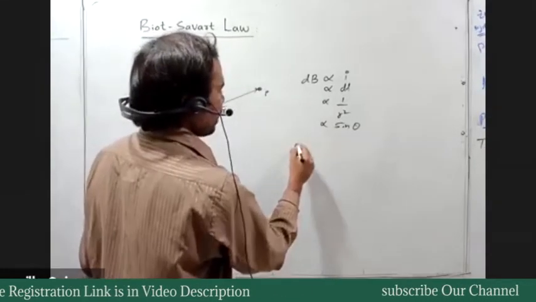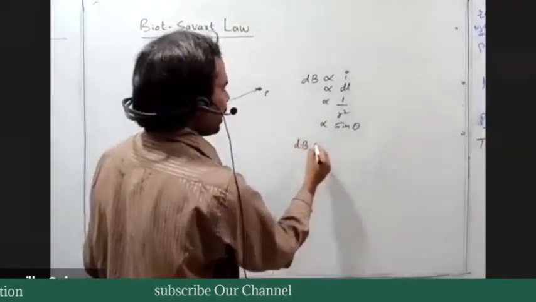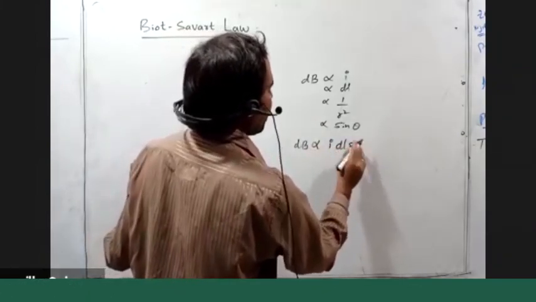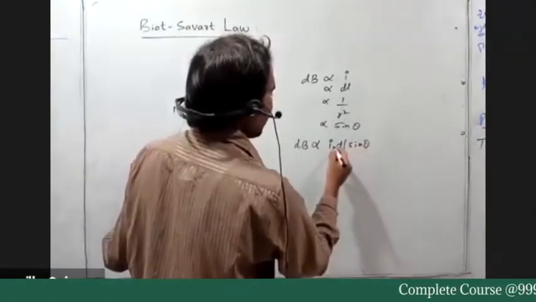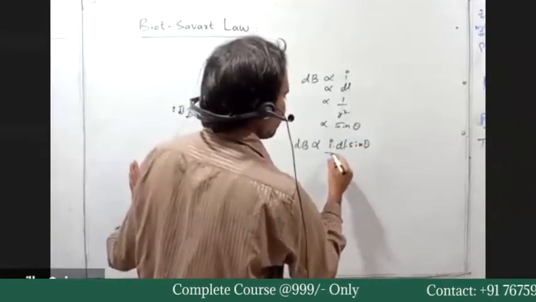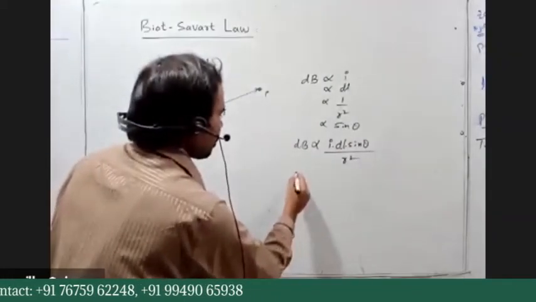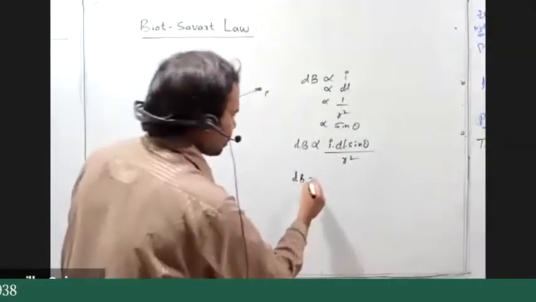Therefore, I am writing here dB is directly proportional to I dl sine theta by r square. To remove the proportionality, we take a constant of proportionality.